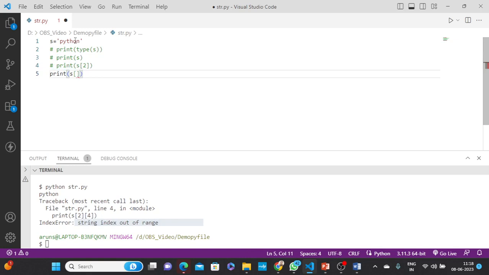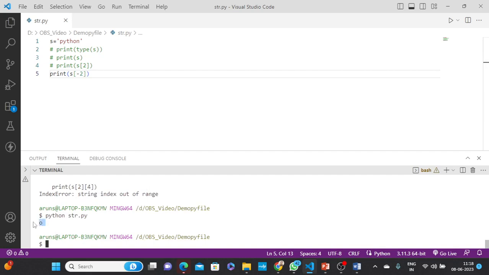Now I want to print o, n, o, in the reverse way. What is that index? You just calculate -1, -2, -3, -4, -5, -6. I need this position, which is -1, -2. So just pass -2. Then you can see the result o is getting n.